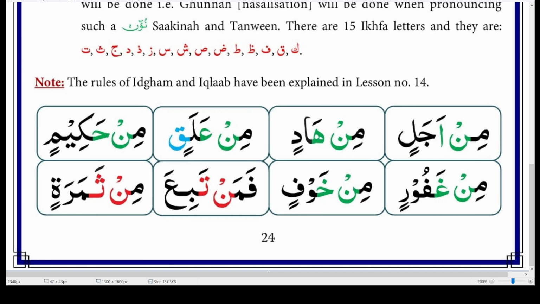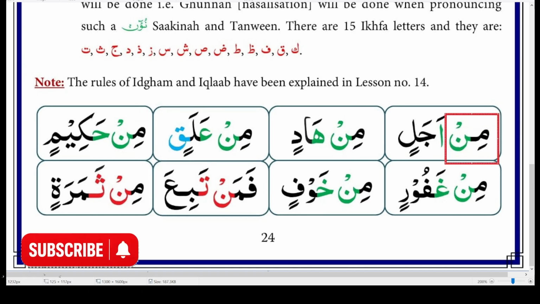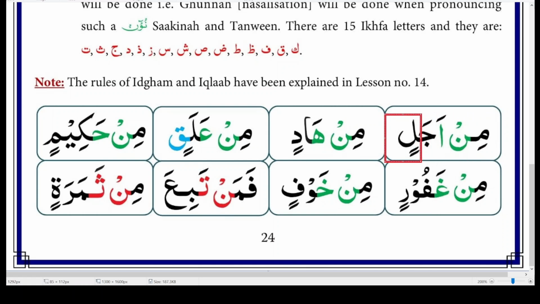So now let's first read a Noon Sakin. The whole word sounds men. So the last sound is the Noon sound, men. Now let's read this letter, the last letter with Tanween, and it sounds len. Lam with kasratain sounds len. So this one was men with Noon Sakin, and with Tanween, it's len. So men, len, the last sound is the same. I think this would be the perfect example.